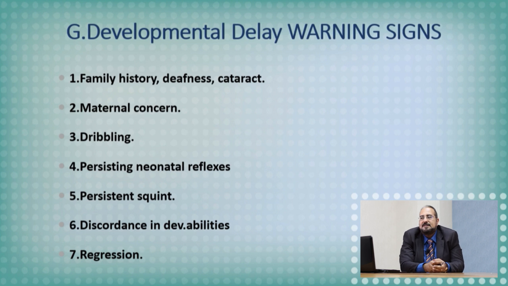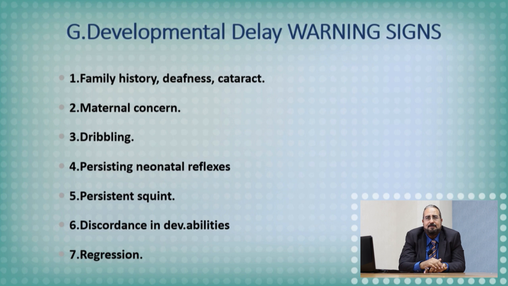This slide is for the physicians. How to assess developmental delay? What are the warning signs for global developmental delay? If there is a family history of mental retardation, cataract, or deafness, I have to suspect. If there are maternal concerns about their infant or child, this is important. If there is dribbling, persistent squint, persistence of neonatal reflexes beyond the age of disappearance, or regression of developmental milestones, all these items should be taken seriously, because this may reflect global developmental delay and mental subnormalities.